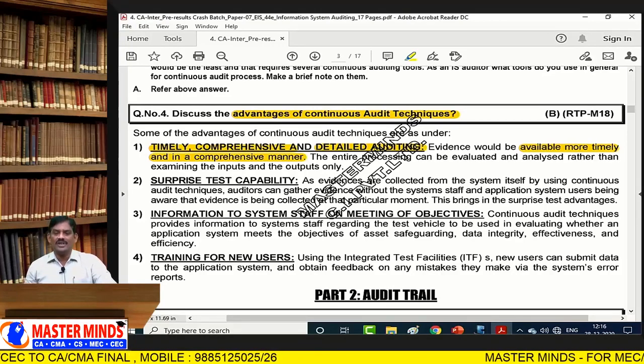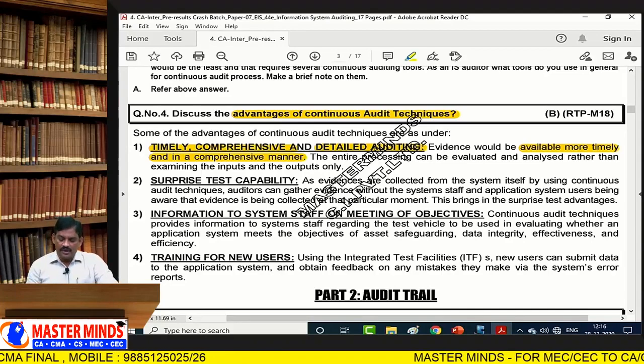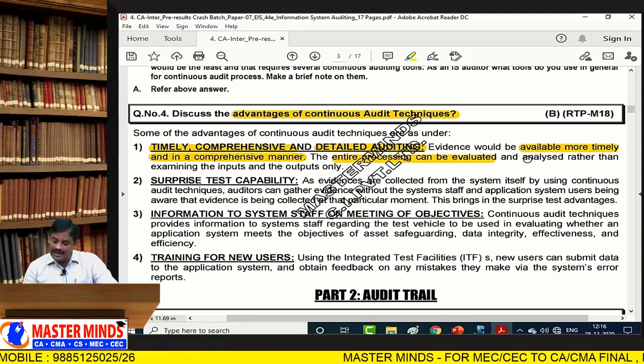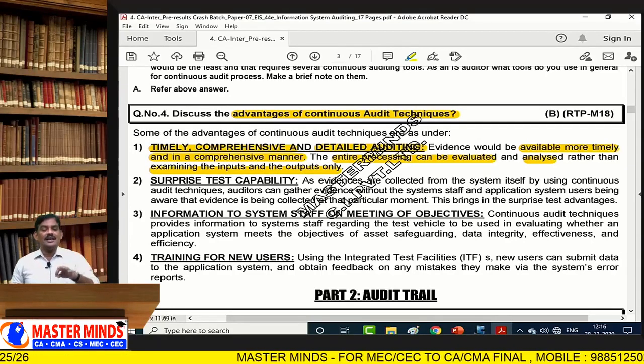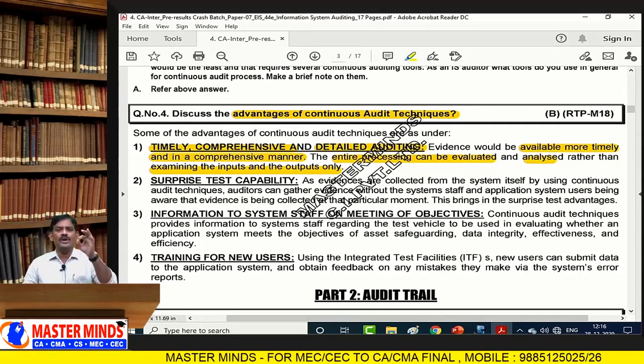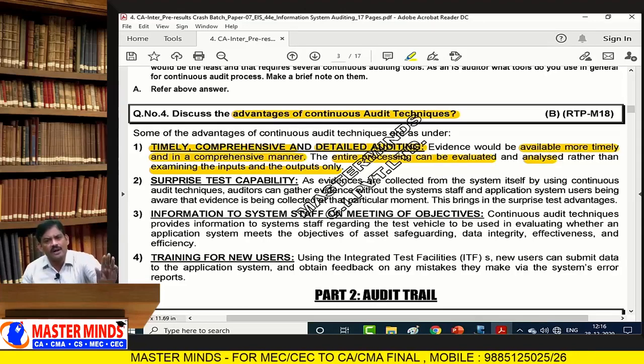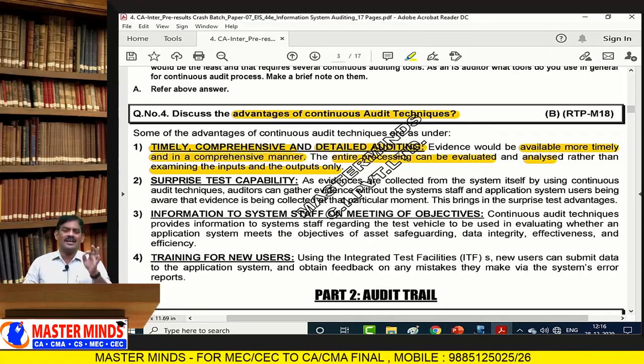Timeliness is very important. Accuracy is very important. The entire processing can be evaluated and analyzed rather than examining the inputs and outputs only. Rather than observing inputs and outputs, we are going to evaluate each and every component in the case of concurrent audit techniques.